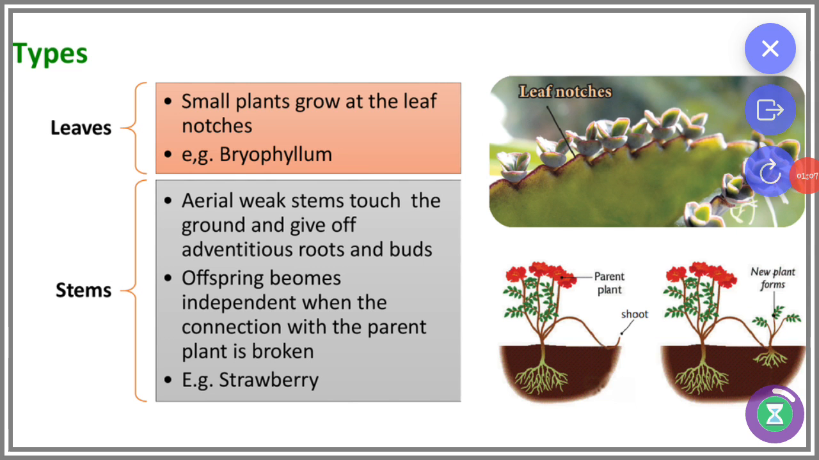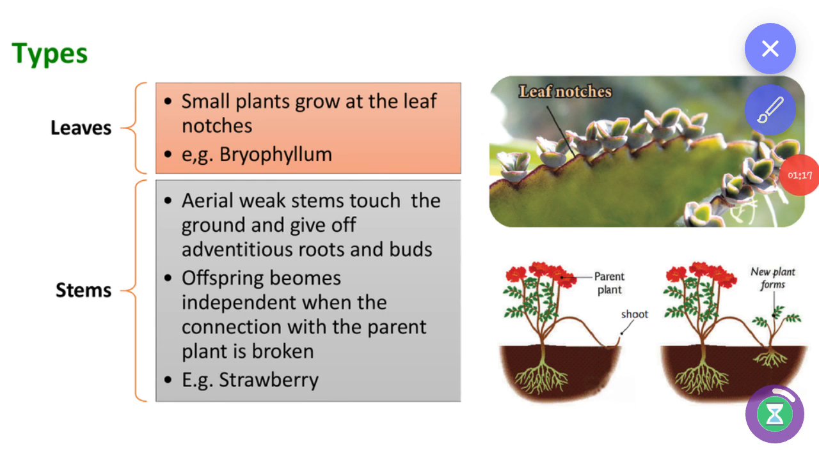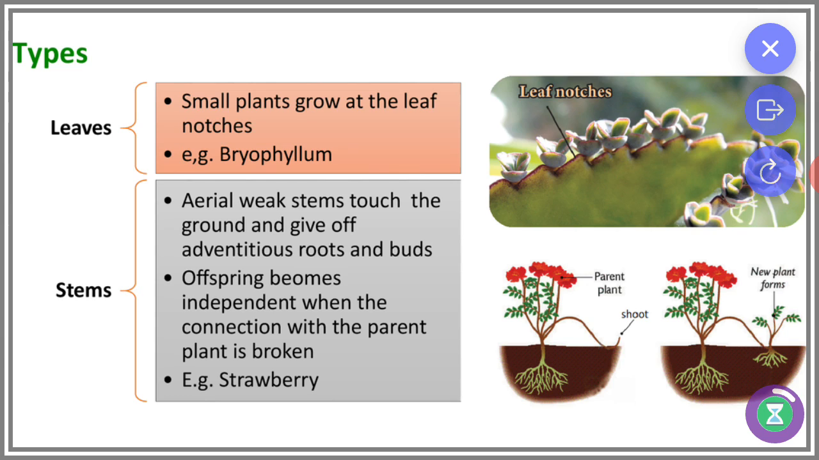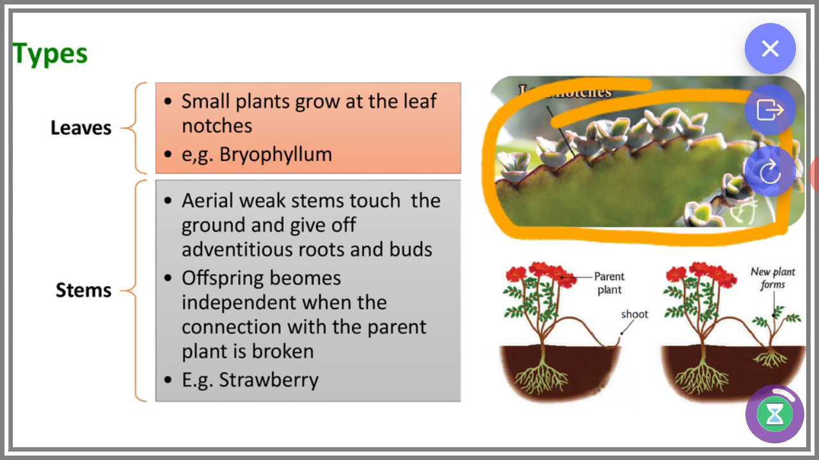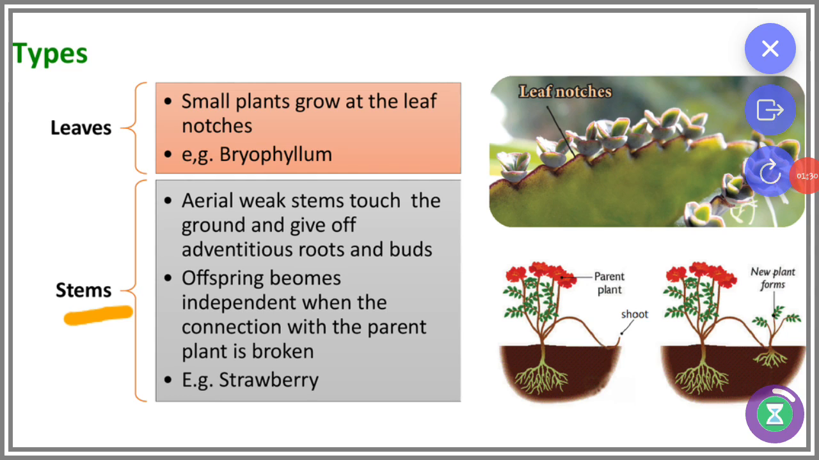Vegetative reproduction may take place through leaves, stem, root and bulbils. First, leaves. Small plants grow at the leaf nodes. Example, bryophyllum. So, this is bryophyllum. And next, stem. The aerial weak stem touches the ground and gives off adventitious roots and buds. The offspring become independent when the connection with the parent plant is broken.